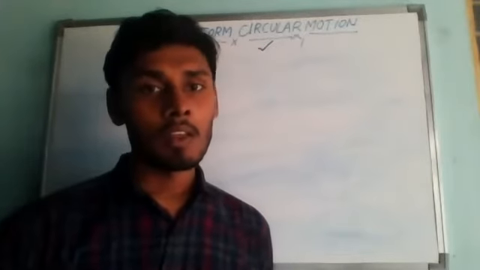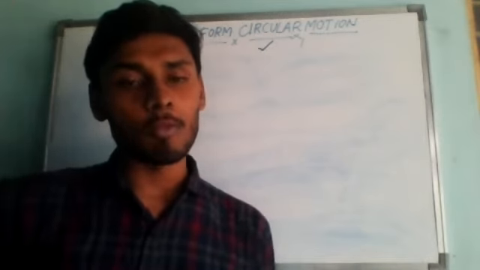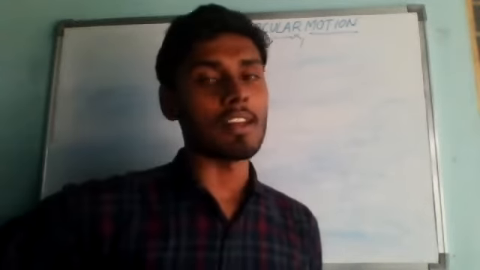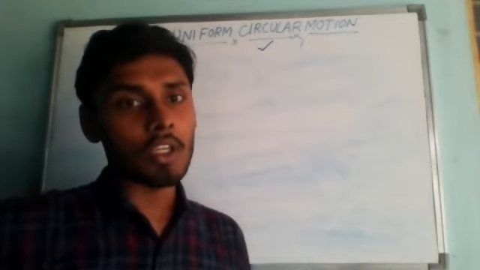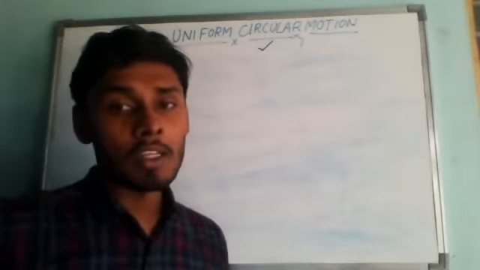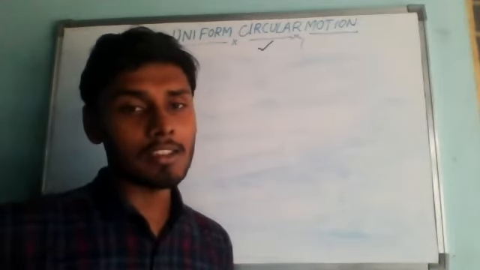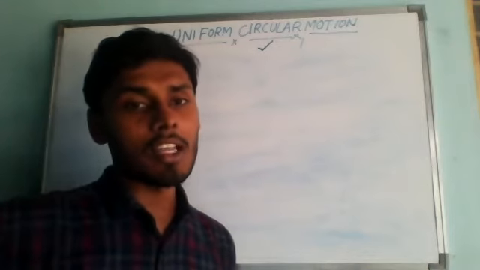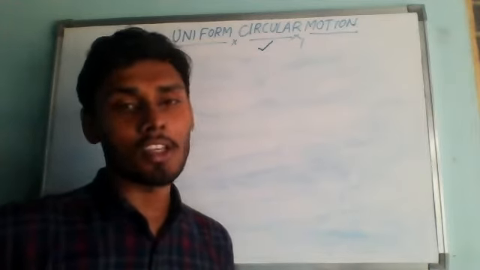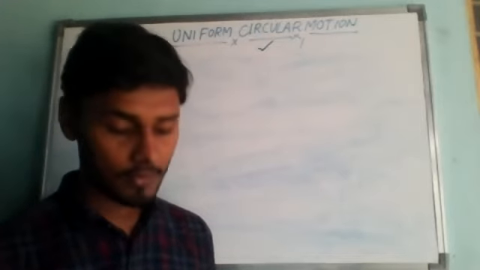When a body moves along a circular path, its direction of motion keeps changing continuously. Second point: since the velocity changes, why is the velocity changing? Due to the continuous change in direction. That you should remember. So since the velocity changes,